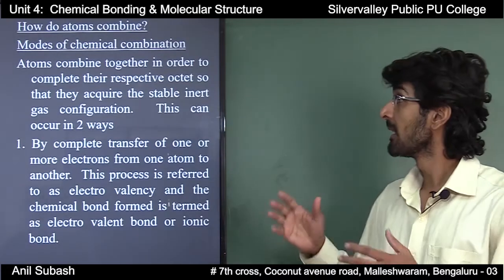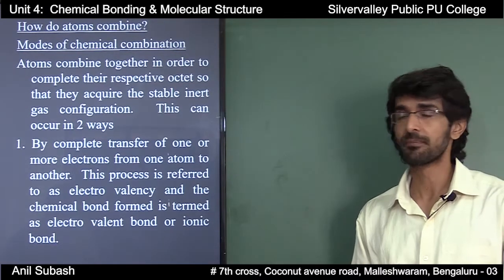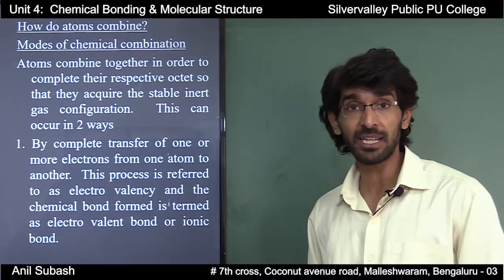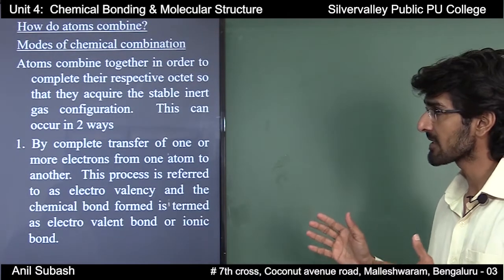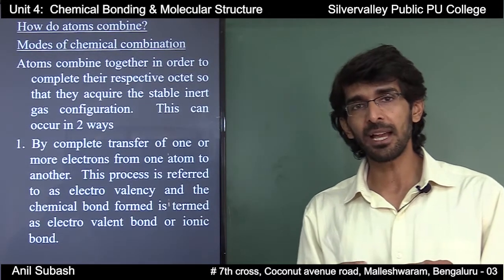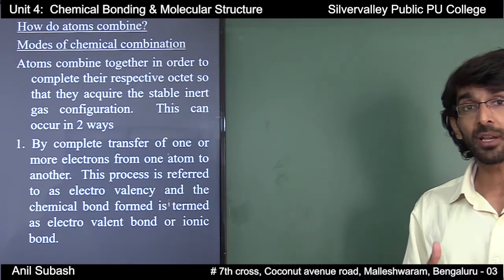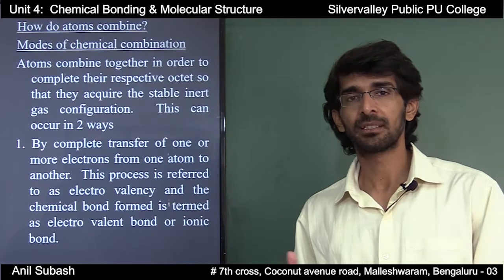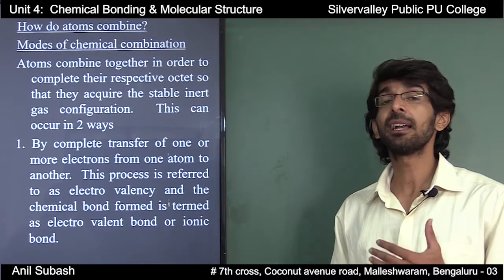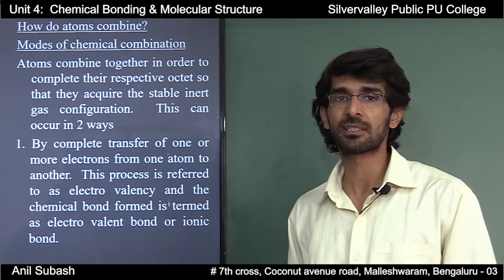The next question, how do atoms combine, or what are the modes of chemical combination? Atoms combine together in order to complete their respective octet, so that they acquire the stable inert gas configuration. We have learned this, that every atom will like to have 8 electrons in their outermost shell or 2 electrons in their outermost shell. That is, they like to have octet structure or duplet structure. And how is this possible? How can this happen? This can occur in two ways.